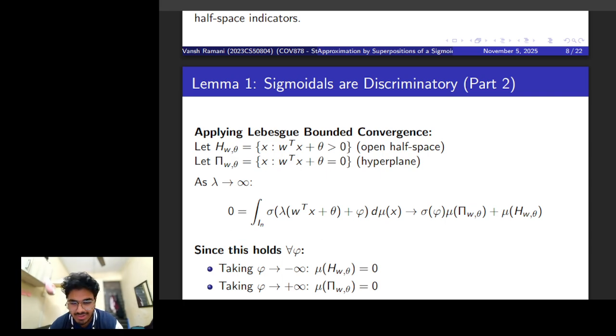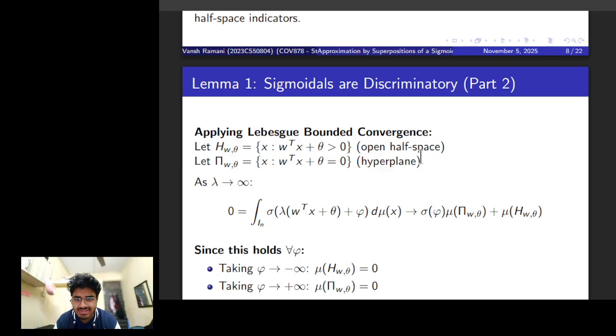So for proving that they're discriminatory, we'll formalize our intuition. Since a sigmoid is bounded, we can use the Lebesgue bounded convergence theorem to pass the limit as lambda goes to infinity inside the integral, and our integral, which we know is zero, converges to this new expression. And this expression is nothing but a weighted sum of the measure of the hyperplane itself and the measure of the open half space.